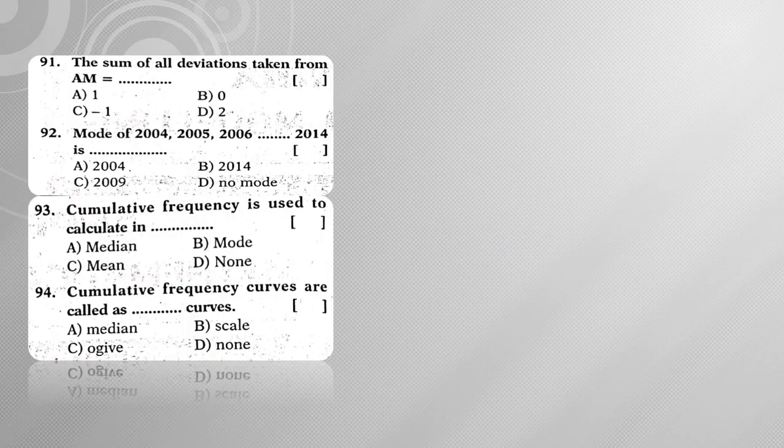Next, the sum of deviations taken from arithmetic mean. The sum of all deviations taken from arithmetic mean is 0. Next, the mode of 2004, 2005 and so on to 2014. Since all the values are consecutive values and they are all distinct, hence there exists no mode. Next, cumulative frequency is used to calculate median. Next, cumulative frequency curves are also called ogive.